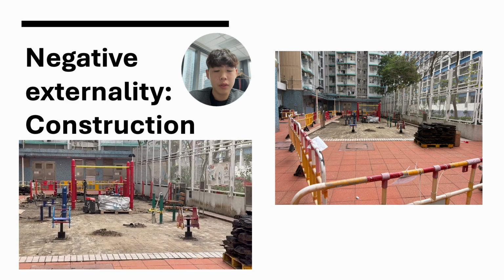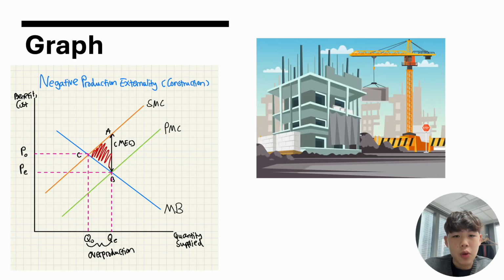Another example of construction contributing to a negative externality is through air pollution, where construction generates dust and emissions from machinery and vehicles. This contributes to poor air quality, leading to respiratory illnesses among nearby residents. Although not filmed in my video, large-scale construction can cause traffic congestion, as projects often block roads or increase traffic due to the movement of heavy vehicles, which leads to delays, increased fuel consumption, and higher vehicle emissions.